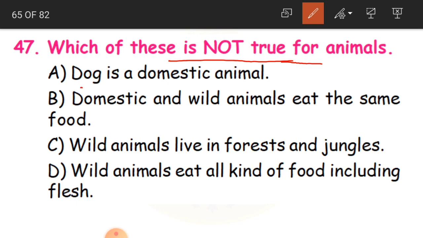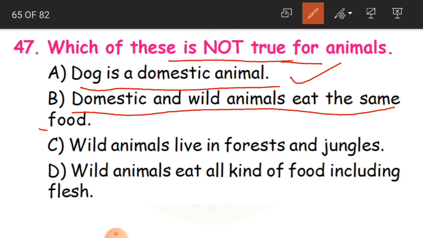A is, dog is a domestic animal. So this is true. Domestic and wild animals eat the same food. No, children, this is wrong. Domestic animals and wild animals eat different food. So this is wrong.